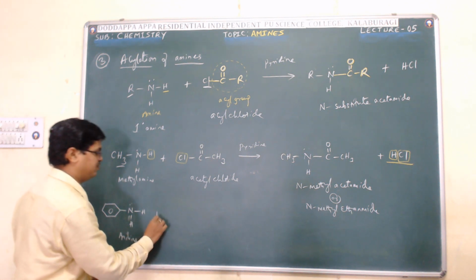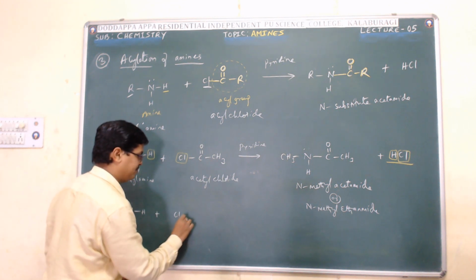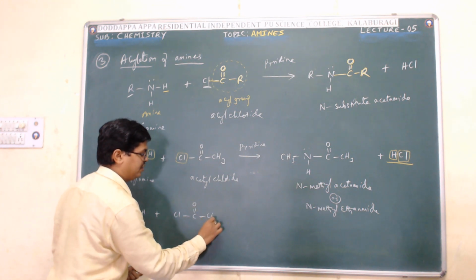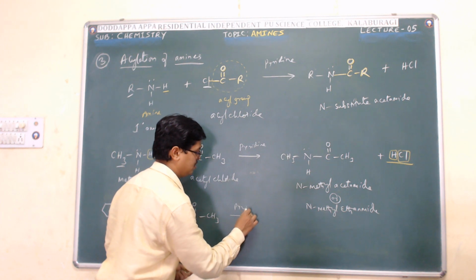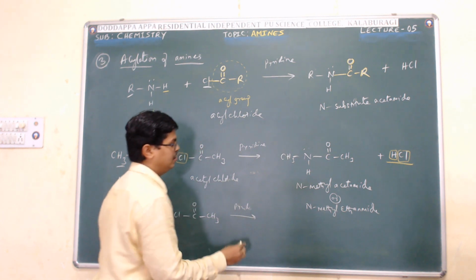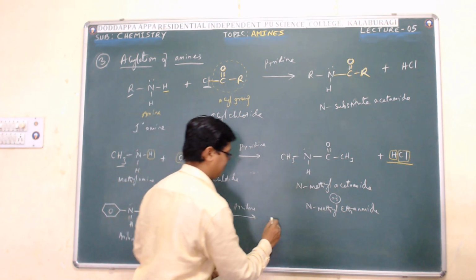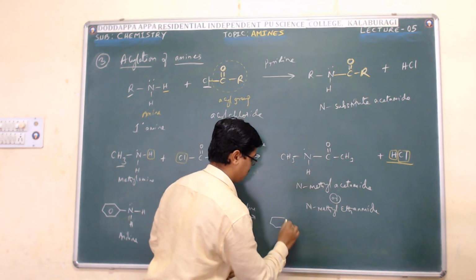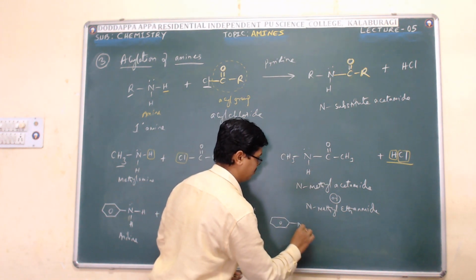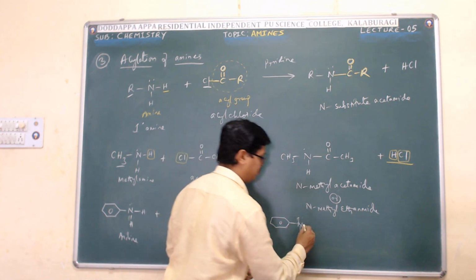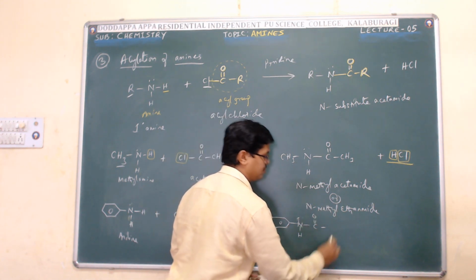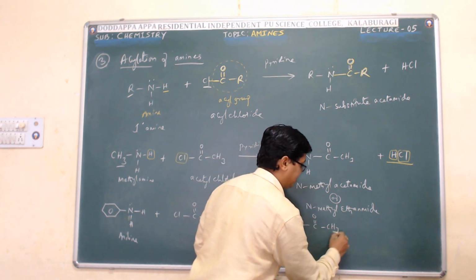When aniline reacts with acyl chloride in the presence of pyridine, it gives, see, here the substituent becomes the phenyl group, N-phenyl acetamide.